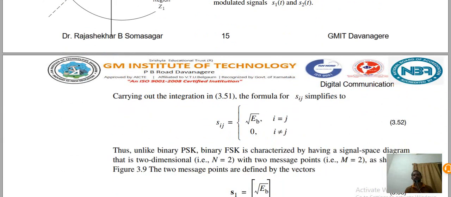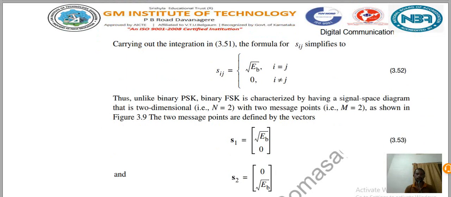Next, carrying out this integration in equation 3.51, the formula for sij simplifies to the square root of Eb if i is equal to j. If i is not equal to j, meaning those are not synchronized, then it becomes 0, as we have discussed.